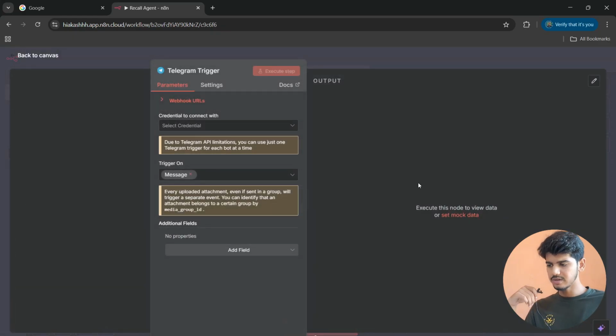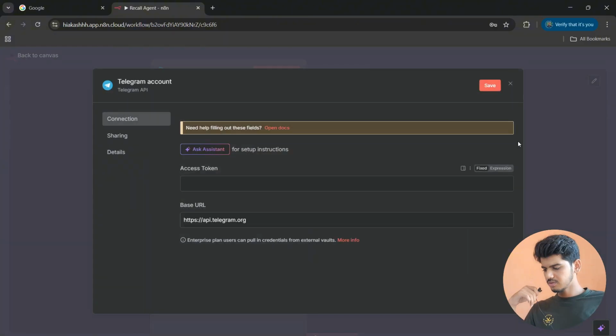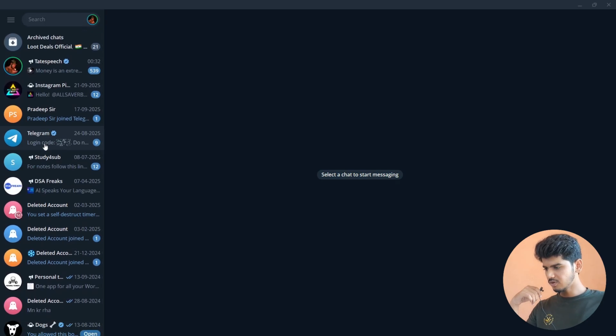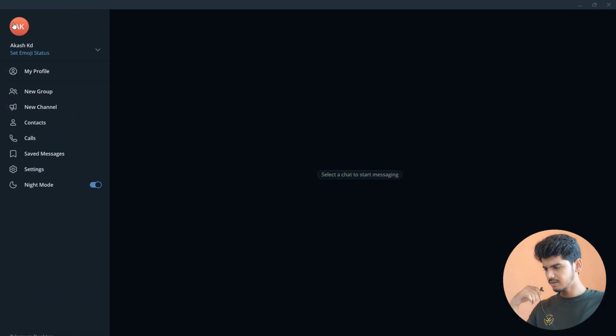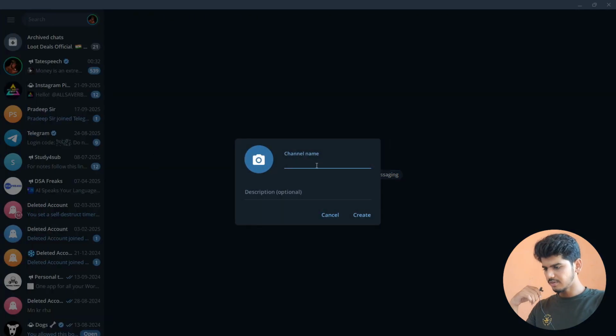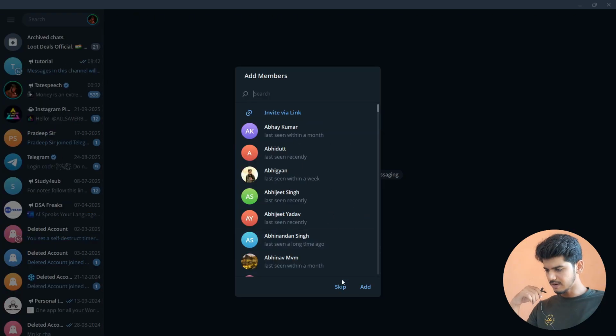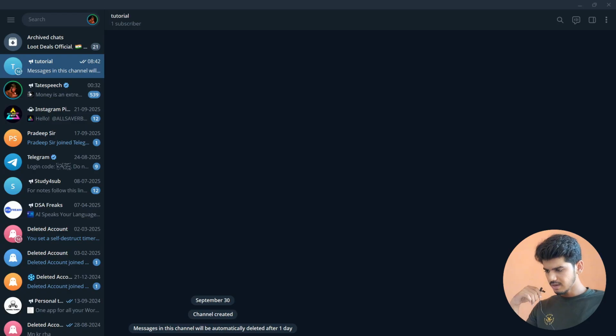Now you have to connect to Telegram with your credentials, and if you don't have credentials, click on create a credential here. So now you need an access token for this. To get the access token, open Telegram on mobile or your laptop, and here in the left corner, click on the 3 dots, then go for new channel and create a new channel. Give it a channel name like tutorial, create it, make it private, and skip adding people for now. After that type @Godfather and send it.